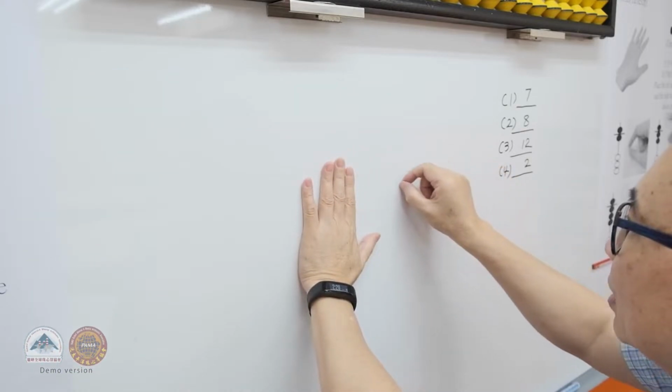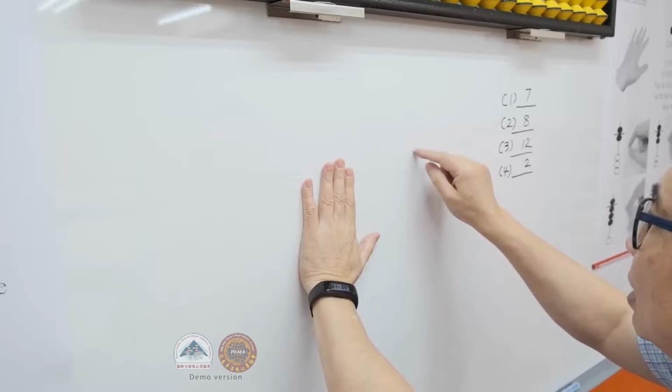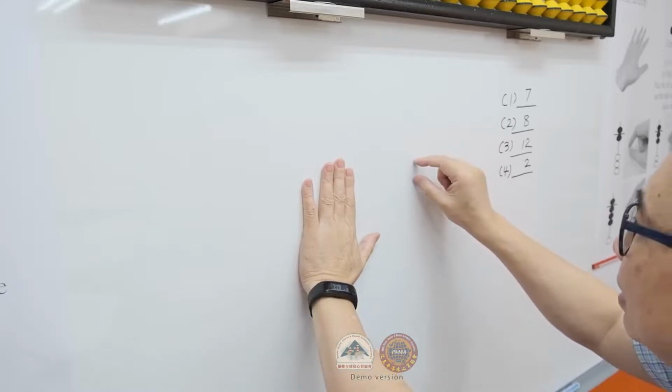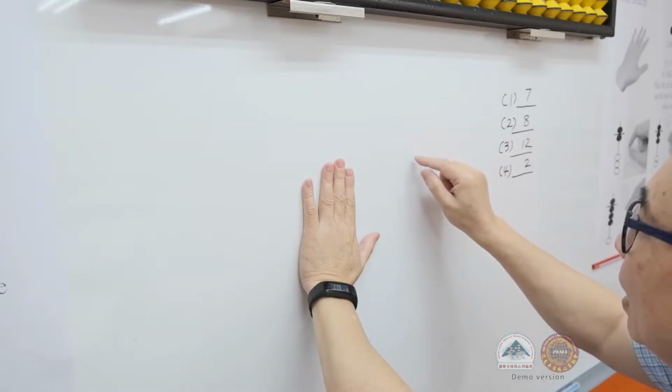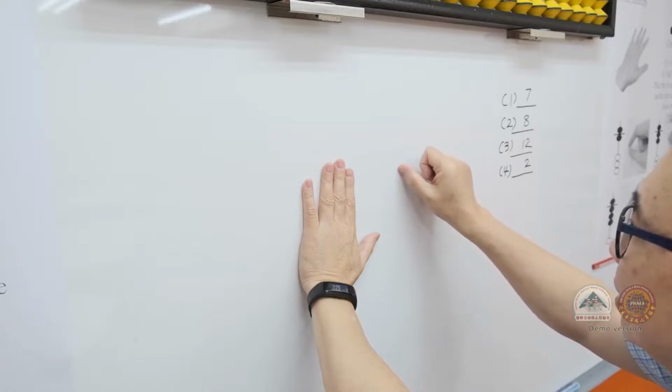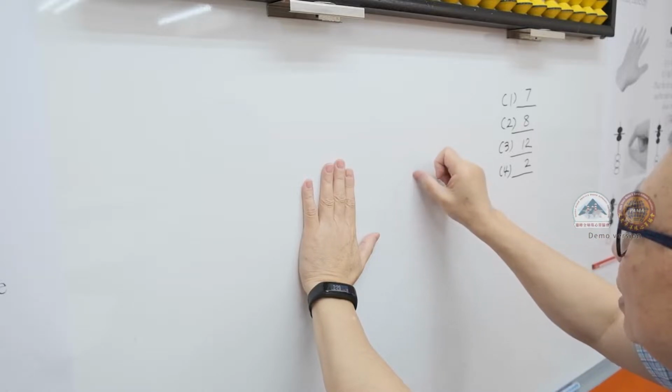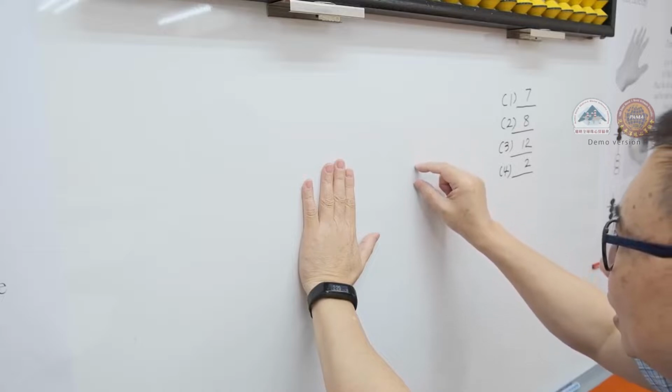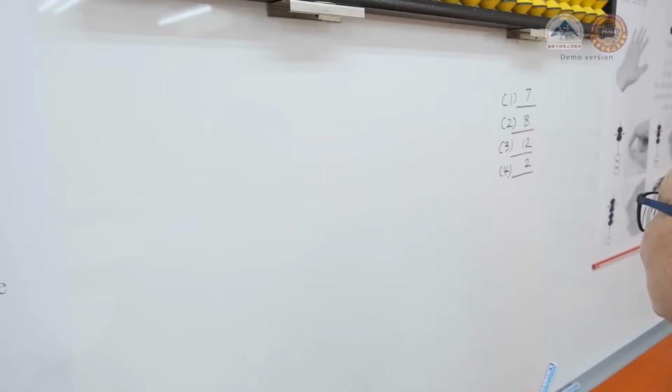Next, plus 5 use index finger. Minus 3 equals minus 2 plus 5. Plus 8 equals minus 2 plus 10. Minus 9 equals minus 10 plus 1. Plus 4 equals plus 5 minus 1. The answer is 5.